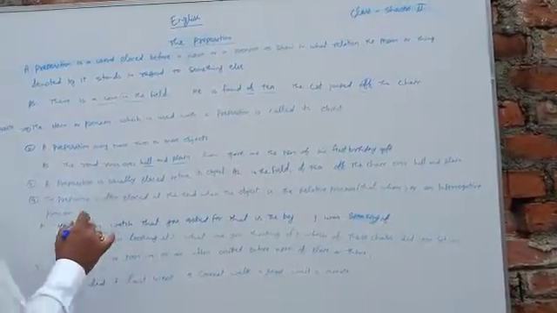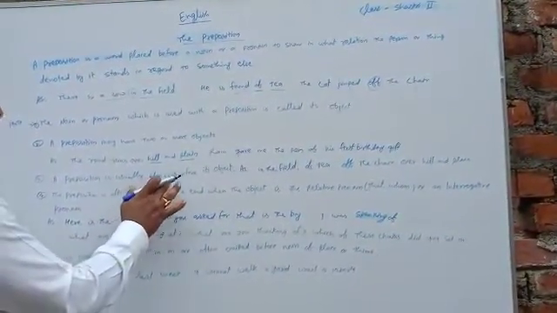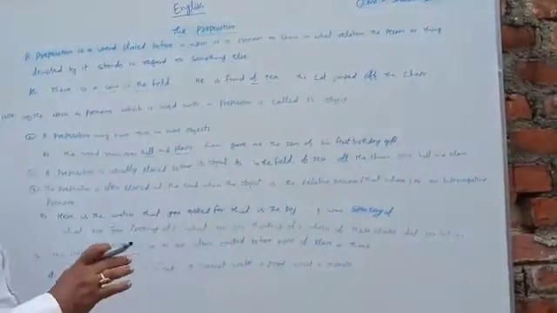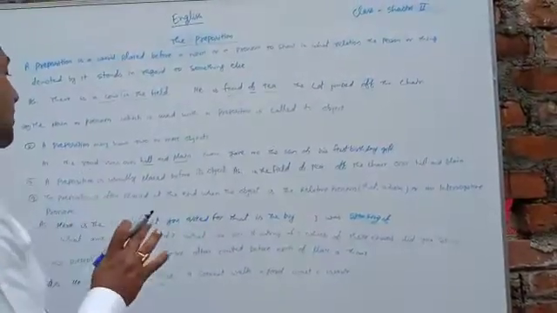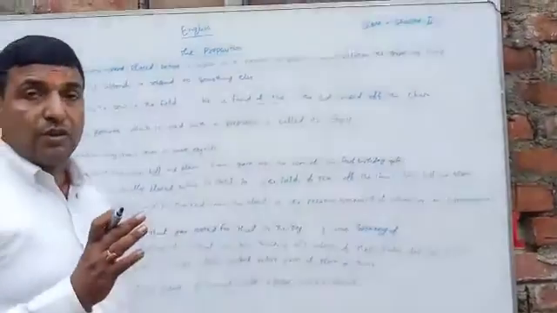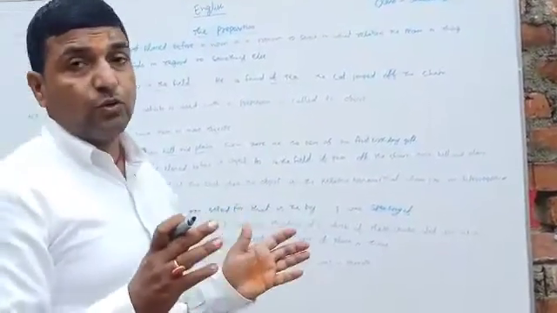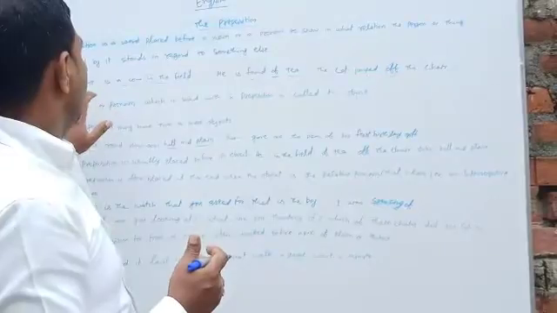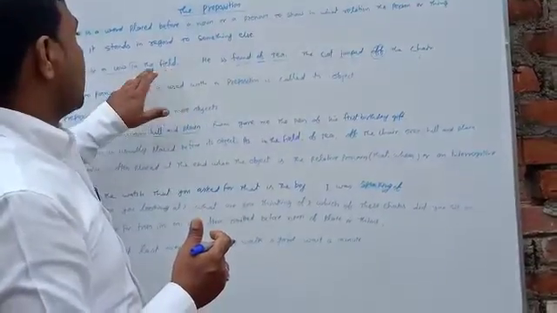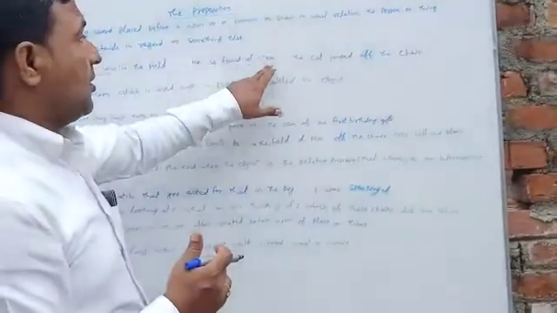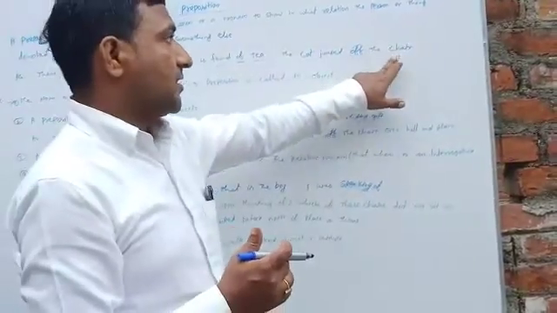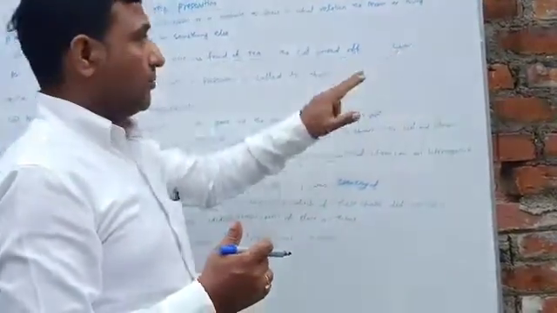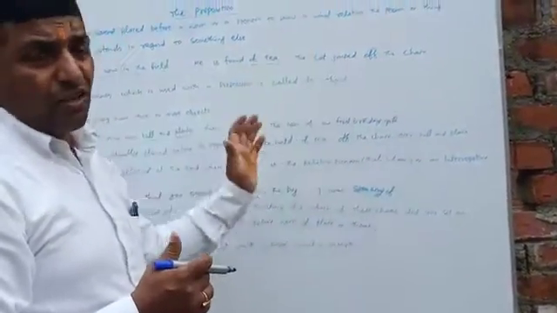A preposition is usually placed before its object. So you can use a preposition before the object, as you say: in the field, of tea, of the chair. The preposition is used before the object.